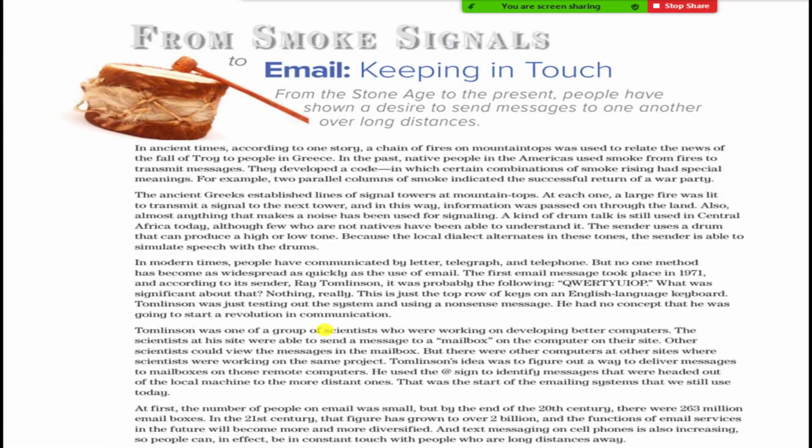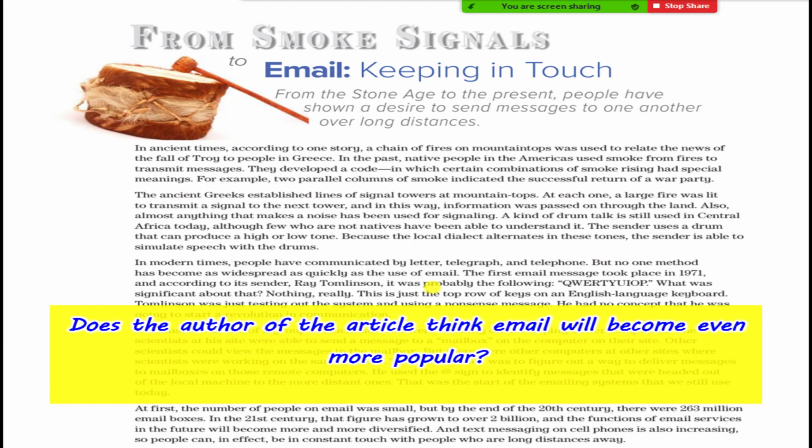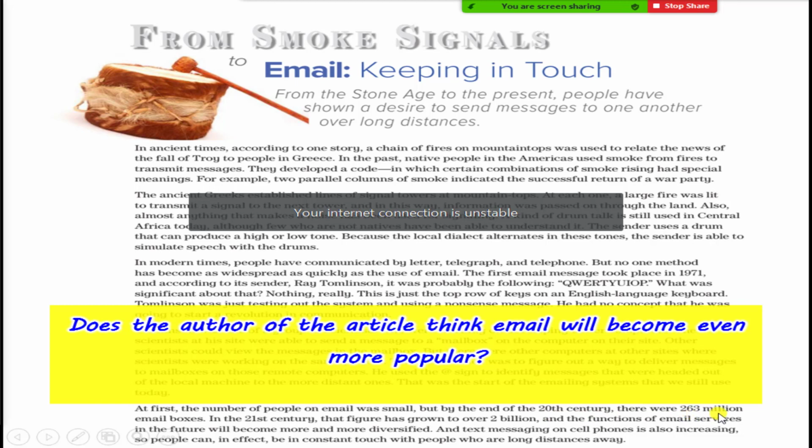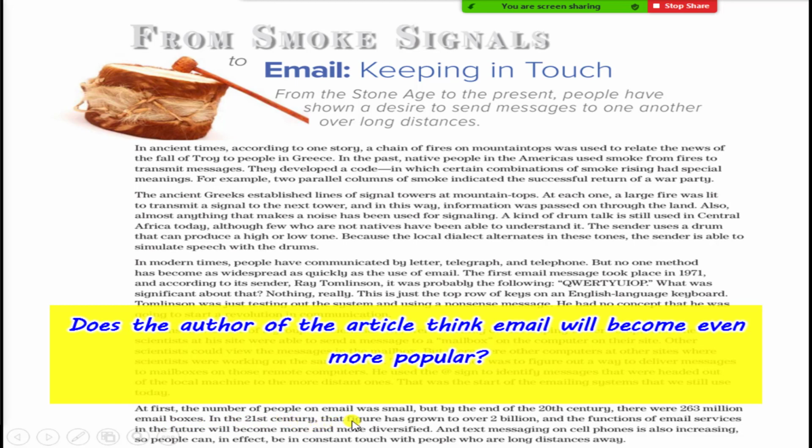Okay, next question. Does the author of the article think email will become even more popular? Read the last paragraph and answer with yes or no. At first, the number of people on email was small, but by the end of the 20th century, there were 263 million email boxes. In the 21st century, that figure has grown to over 2 billion, and the function of email services in the future will become more and more diversified.